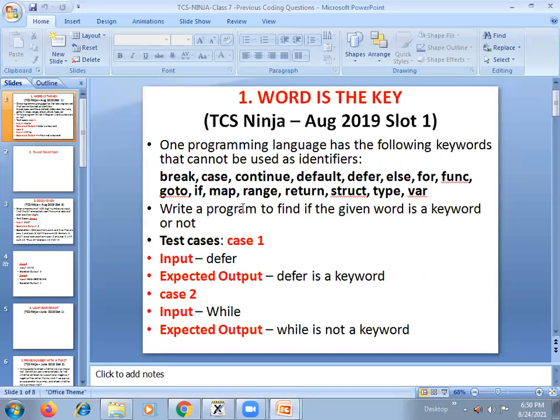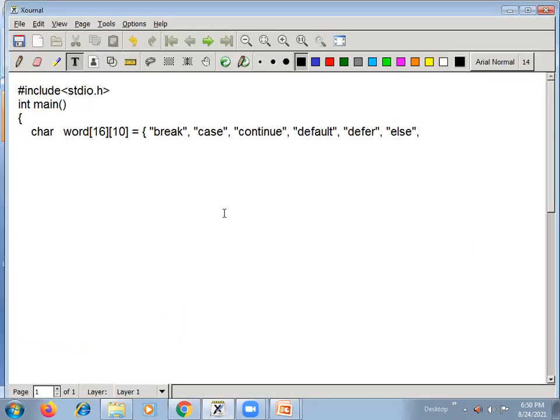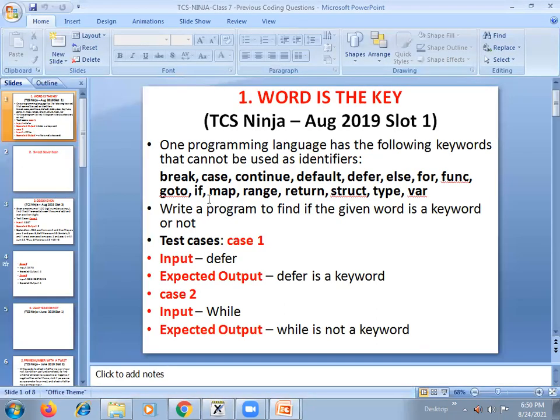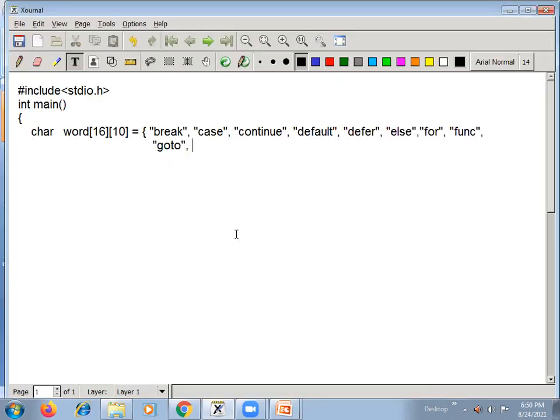Then for, function, go to. Say for, comma, function, comma, then go to. Then if, map, range. Say if, then map, then range.